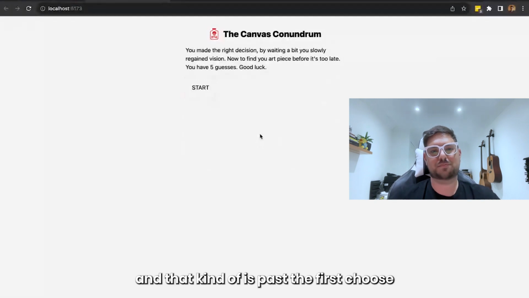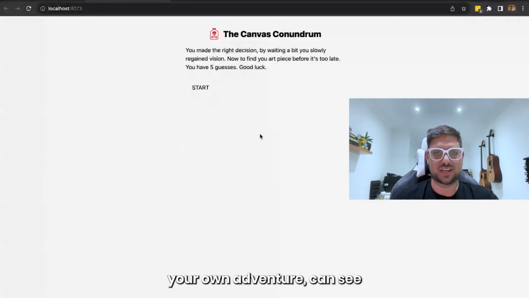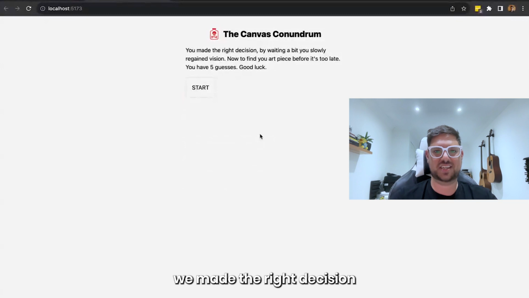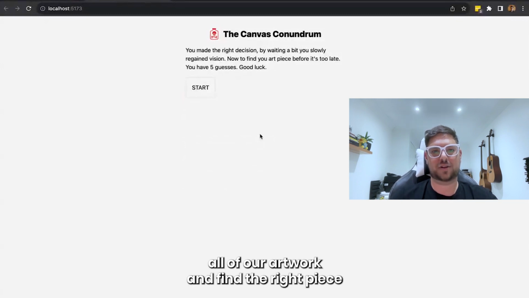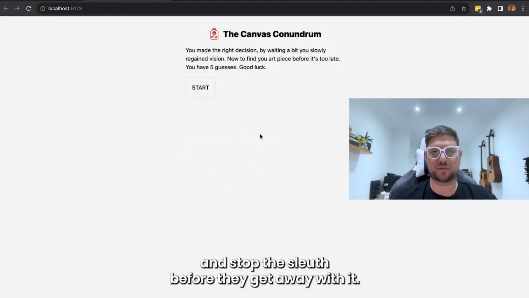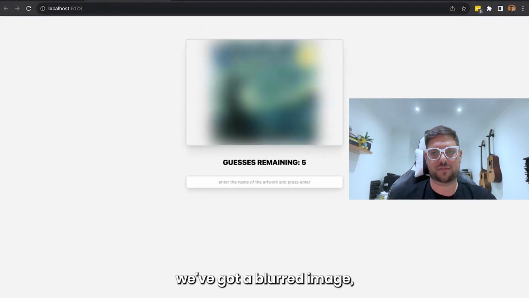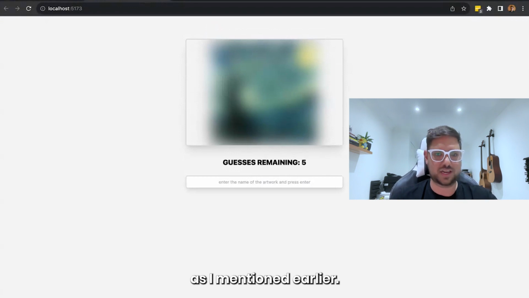And that is past the first choose your own adventure. You can see we made the right decision, and now we need to look amongst all of the artwork and find the right piece and stop the sleuth before they get away with it. So when we start, you can see we've got a blurred image, as I mentioned earlier.